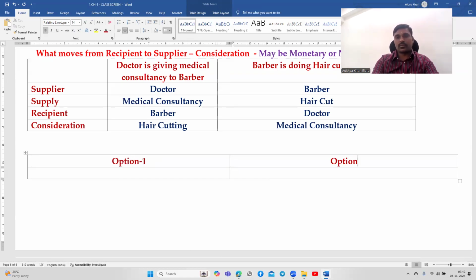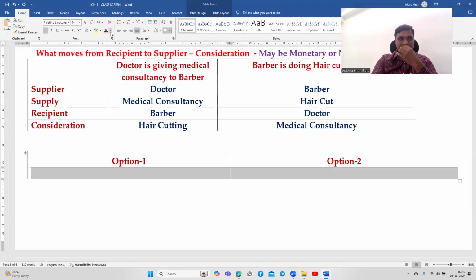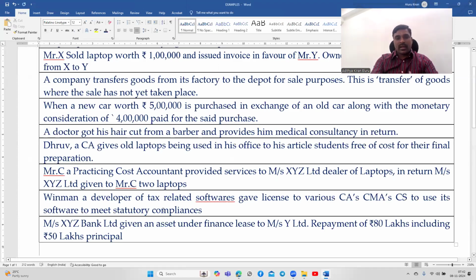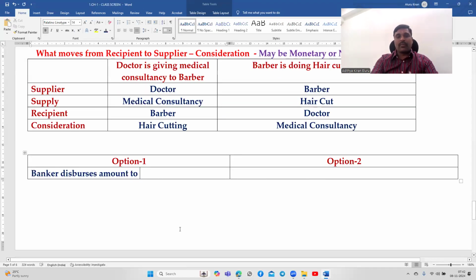Option 1: banker disburses amount to the vendor, for the asset we are giving on lease.